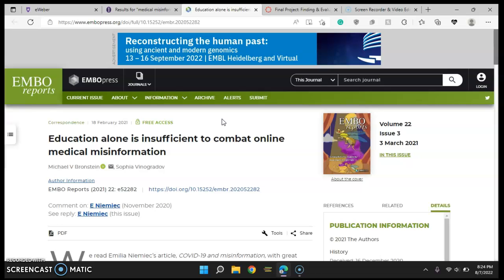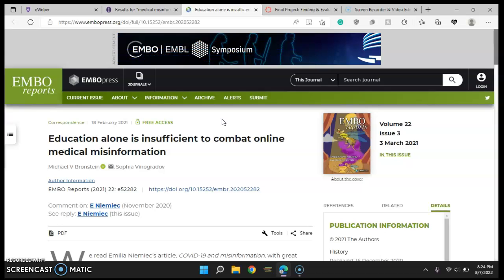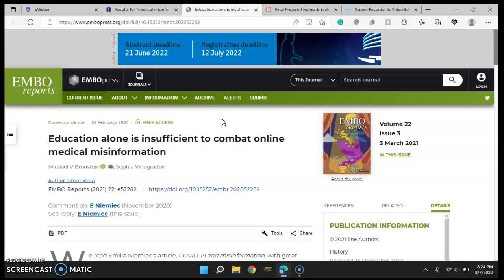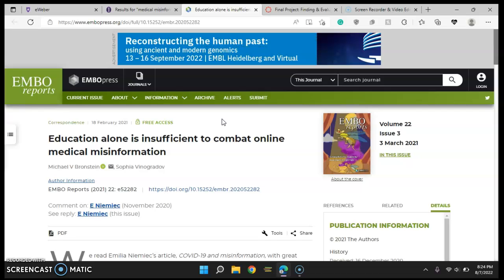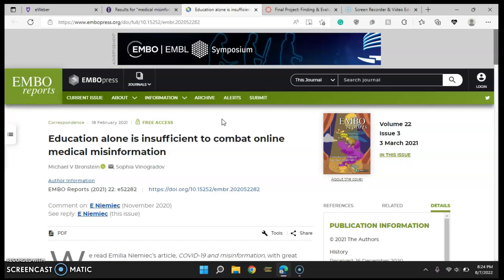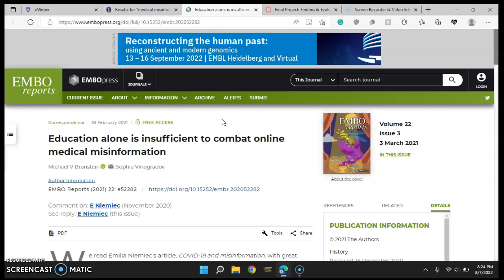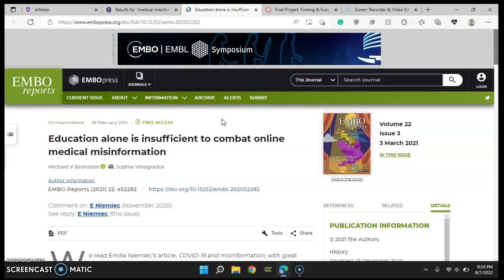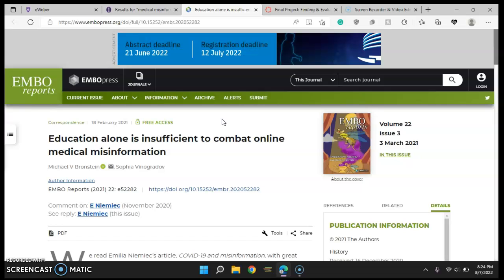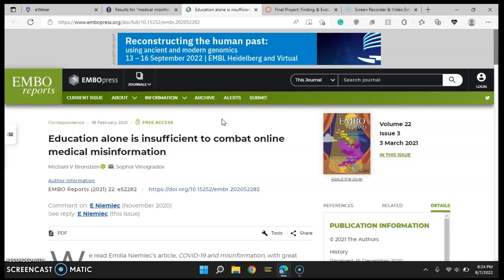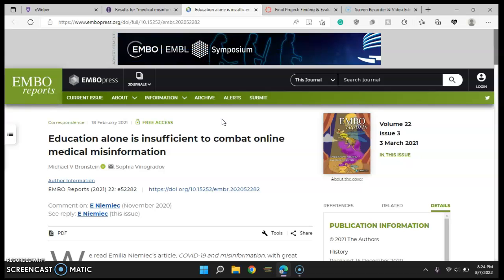Okay, now, before I get into the summary of the article, let's talk about why I chose this article and why I chose this database. As you guys saw, the other articles didn't really have any information that I needed. If one of them talked about education, the other one didn't really talk about misinformation. And they just didn't fit right, and they were a little too broad. And why I chose this database, it is because it gave me what I wanted right away. It gave me better search results when I even looked at the other databases before I even started this video. This was the only database that was actually giving me the results that I wanted 100%.